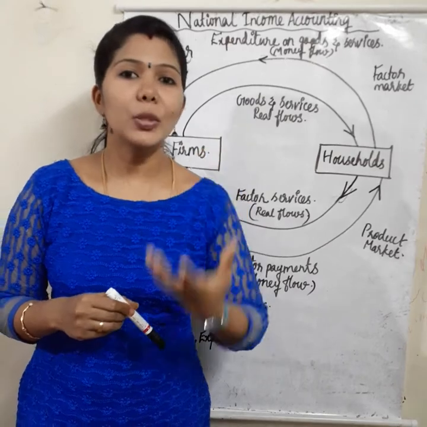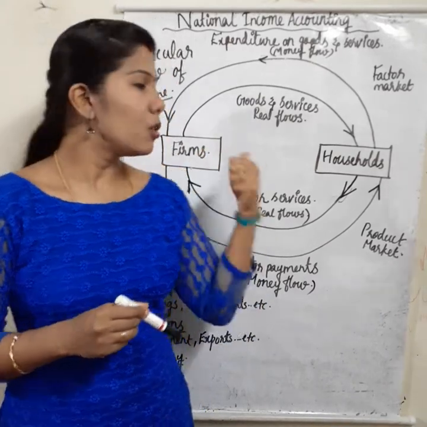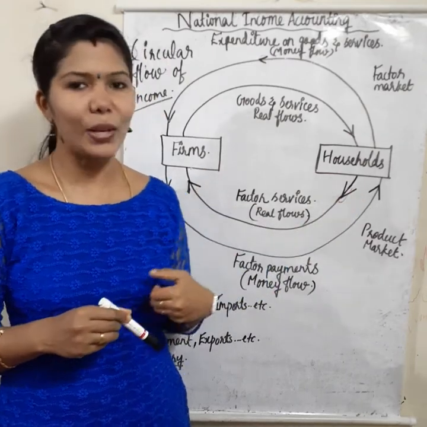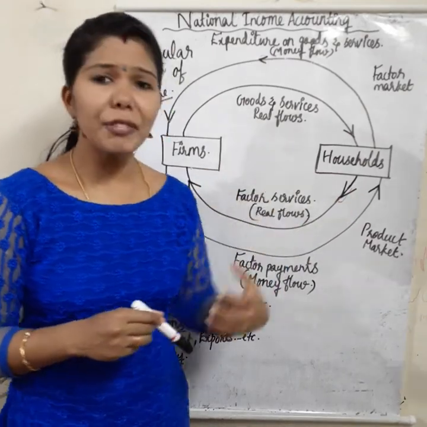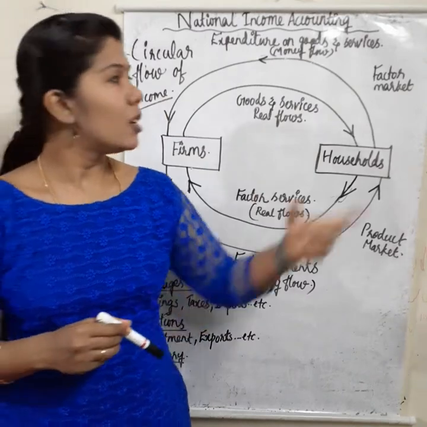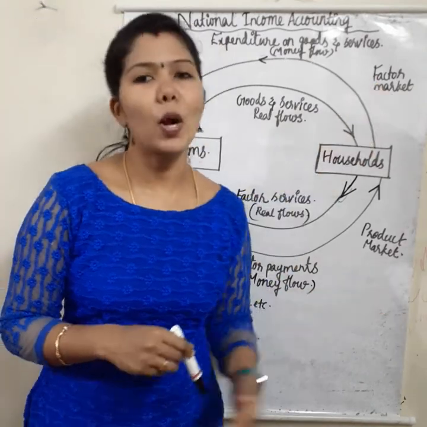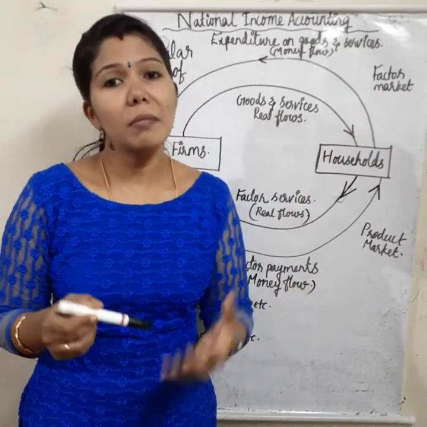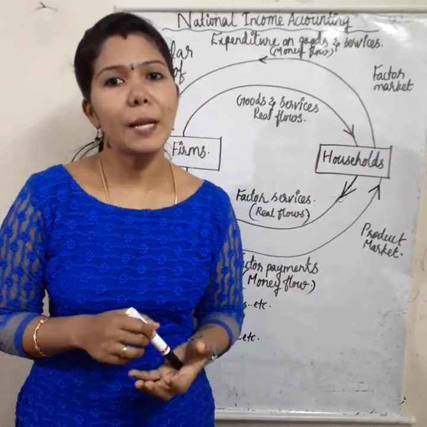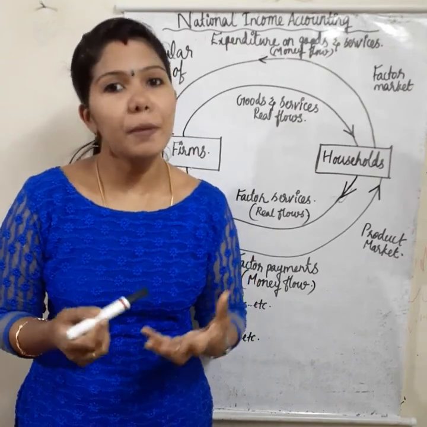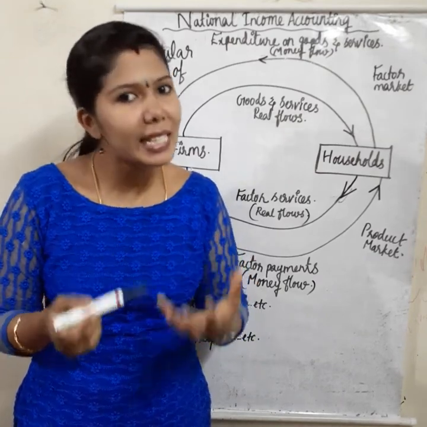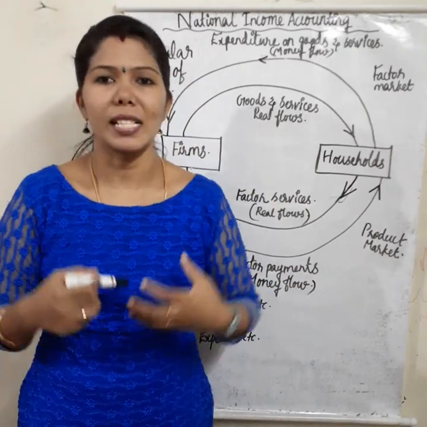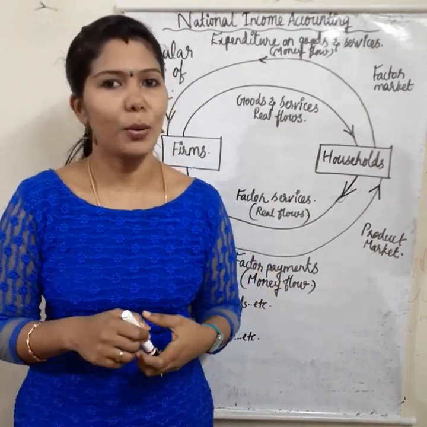So, which are the two sectors in an economy? Firms and households. Then here we have two markets, the factor market and the product market. In the factor market, we will get labor. In the product market, we will get the final goods.